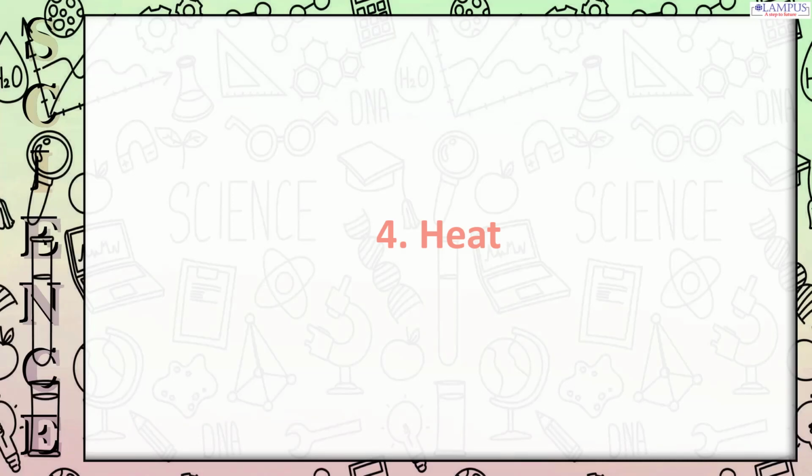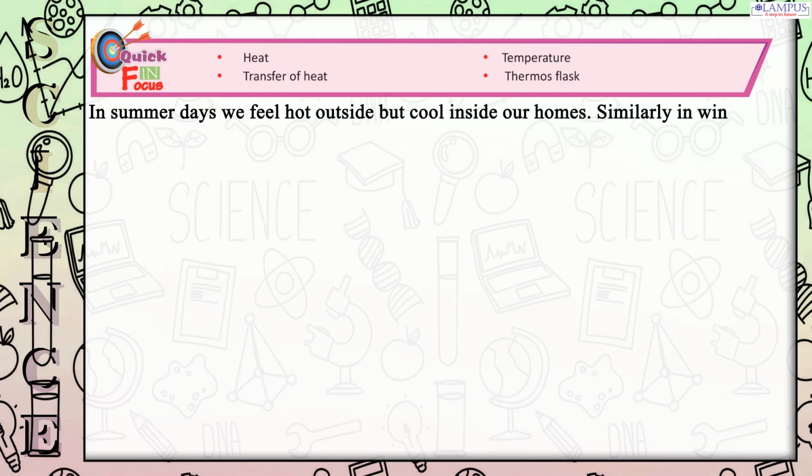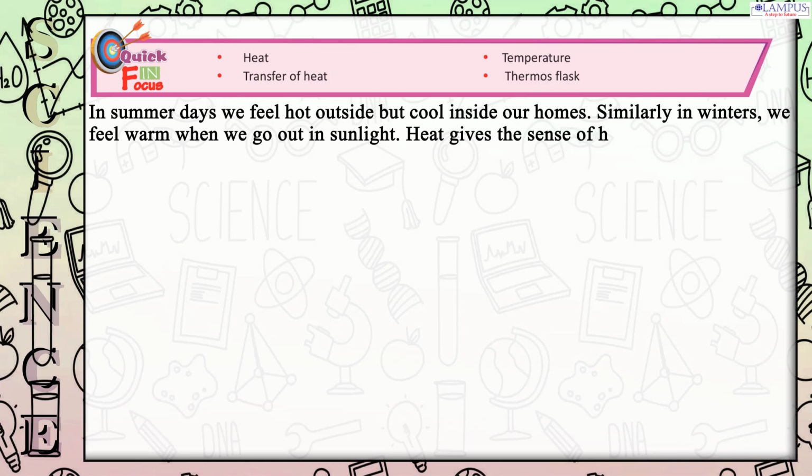Chapter 4. Heat. Quick field focus. Heat. Temperature. Transfer of heat. Thermos flask. In summer days we feel hot outside but cool inside our homes. Similarly, in winters, we feel warm when we go out in sunlight. Heat gives the sense of hotness and coldness.